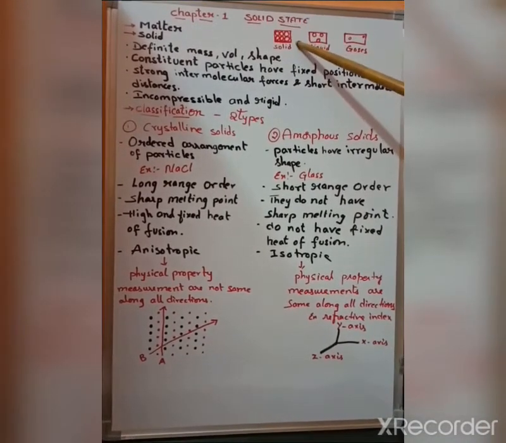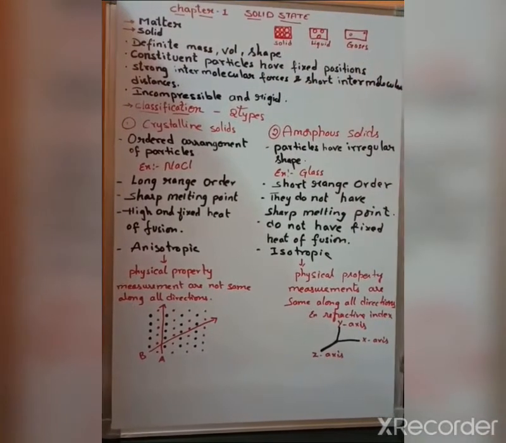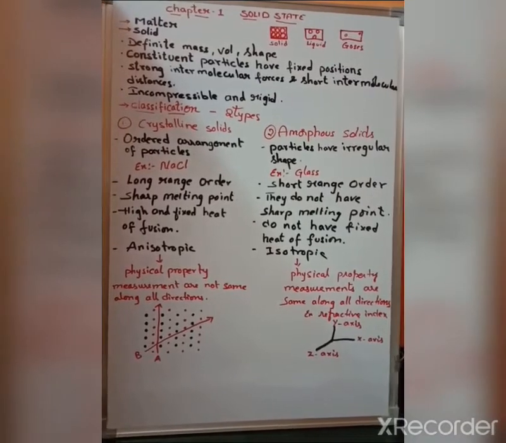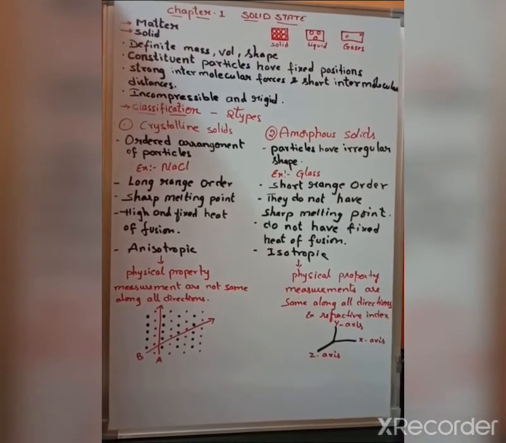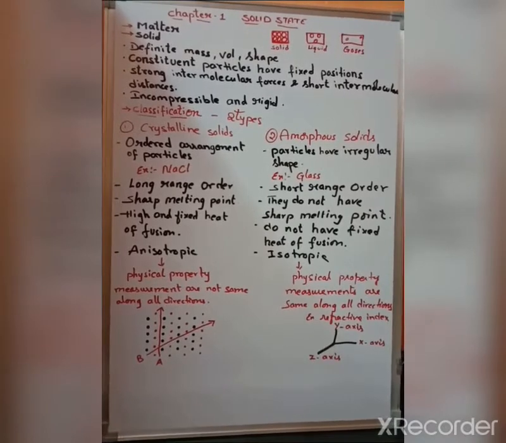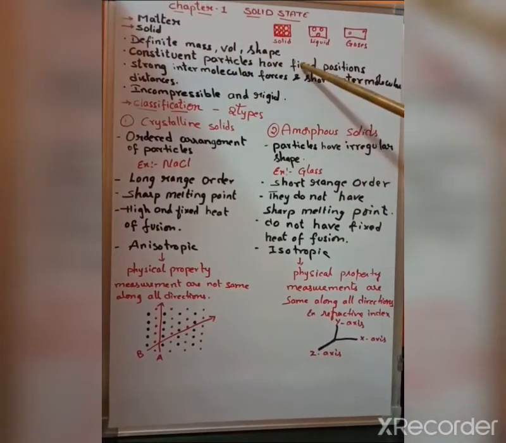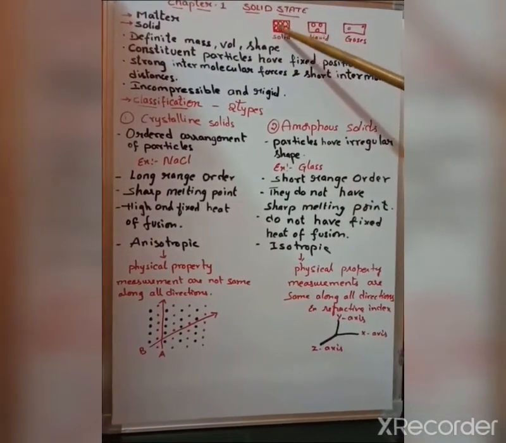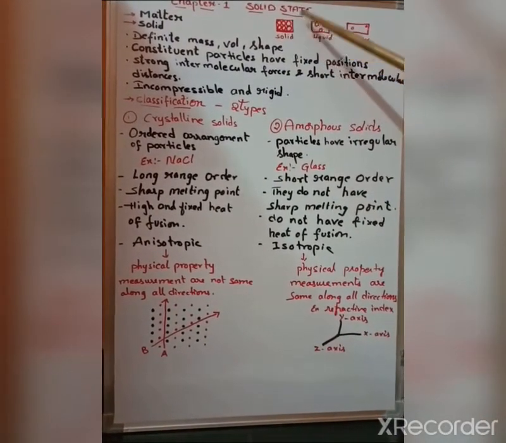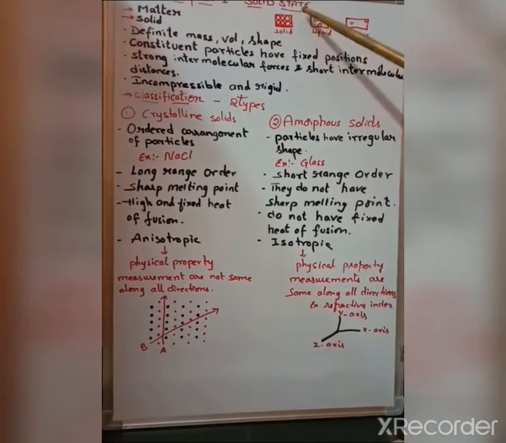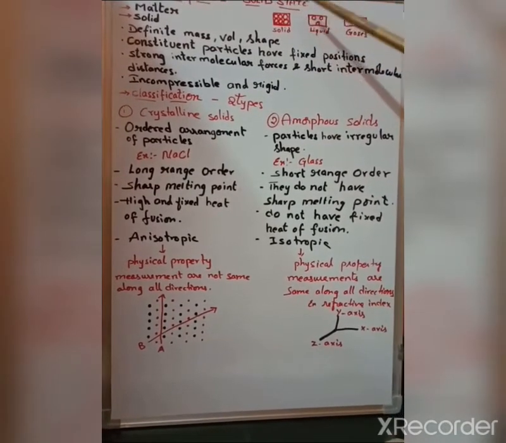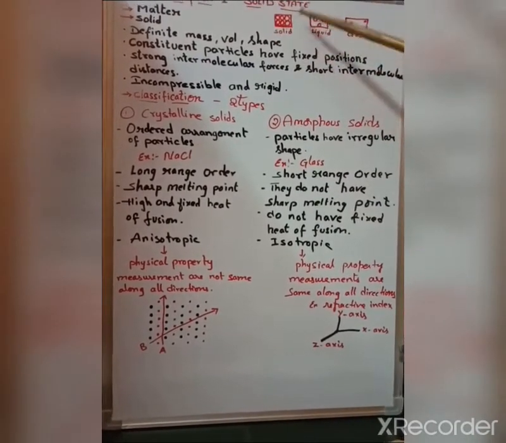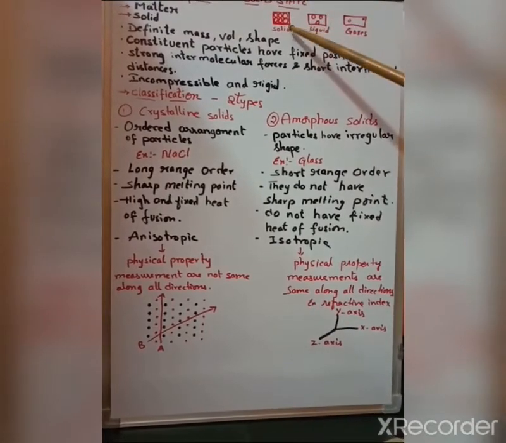So the solids characteristics we are going to see now. The solids have definite shape, definite volume and definite mass, and the constituent particles have fixed position. The particles present in the solid have fixed position. They cannot move from their position. They cannot change their mean position. Even if you give some heat energy, they can only vibrate in their mean position. They will not come out of the solid, isn't it?